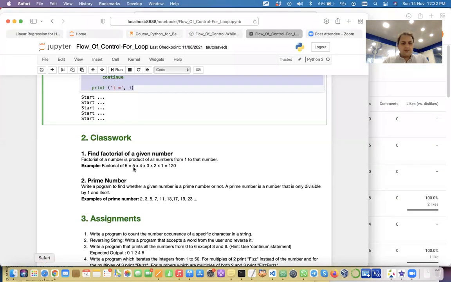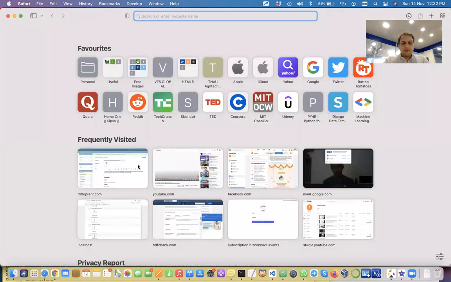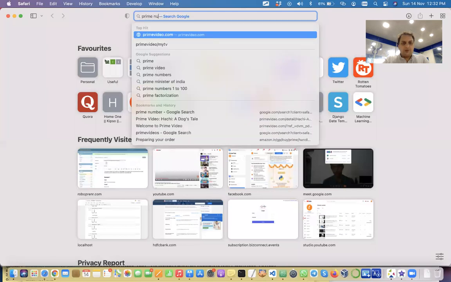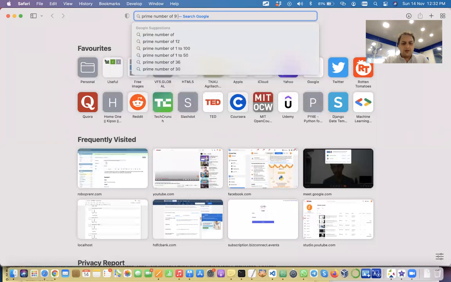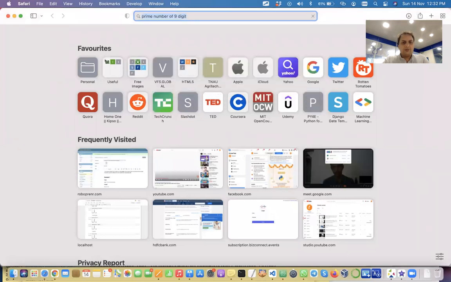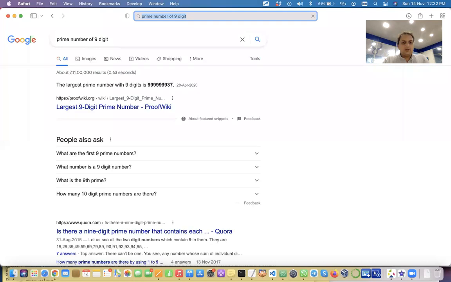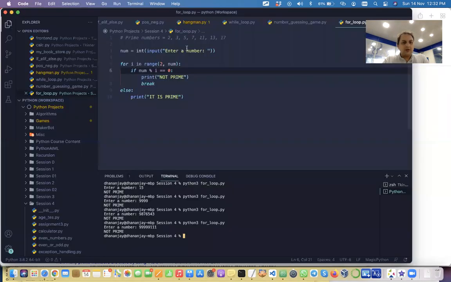Let's find a big prime number, a prime number of 9 digits. Google is telling me this number with 9 digits is prime, and Google is always right.